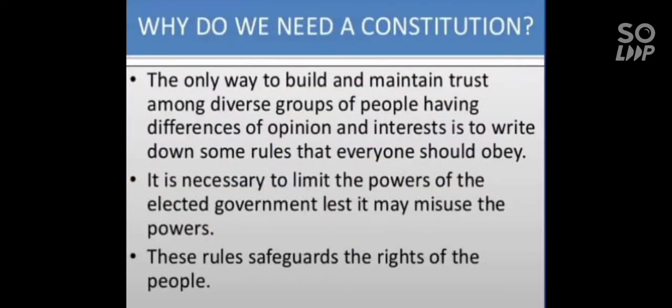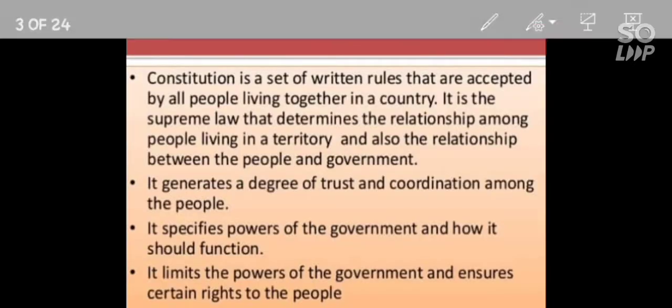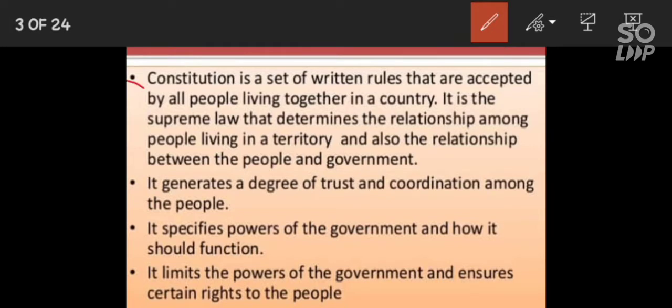Constitution is a set of written rules that are accepted by all people living together in a country. It is the supreme law that determines the relationship among people living in a territory and also the relationship between the people and government. Children, you will be surprised to know that all powers and functions, rules and regulations, traffic system, police and court and many other institutions are functioning under the guidelines of the constitution.